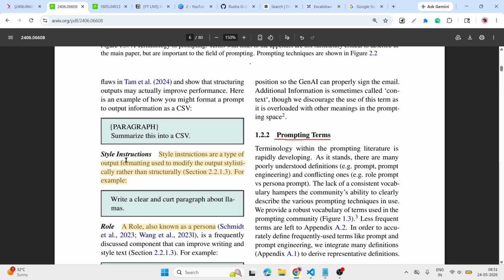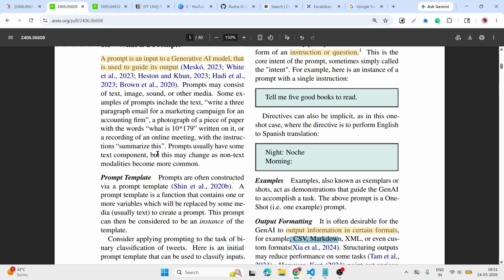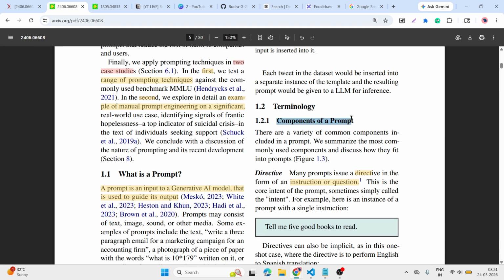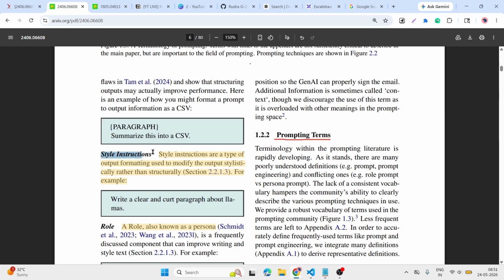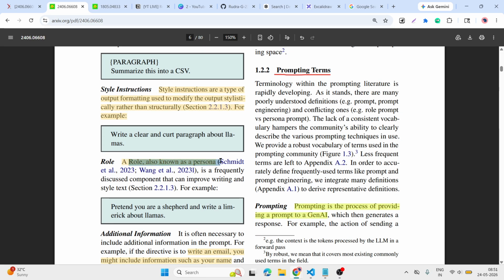We go through this. Okay, so yeah, the context window you understood. After that, the style instruction, we are covering the components of the prompt. We understood what the directive is, then the output formatting, and now the style instruction. Like that, if we want to write in a Nobel-style text, then we can say put few examples, which we saw in the few-shot prompting techniques, and the role-based, assign a persona, like think like Steve Jobs, Warren Buffett, Swami Vivekananda, Swami Paramahansa, and like that.